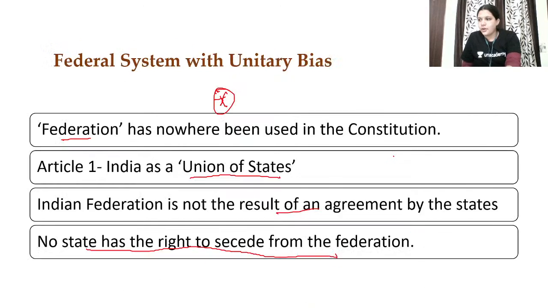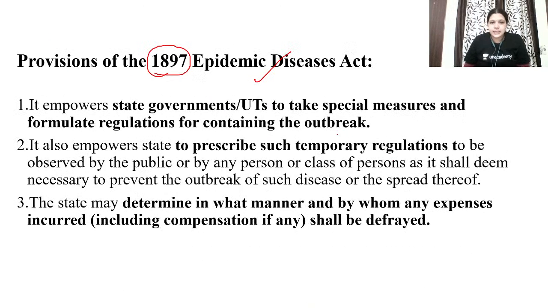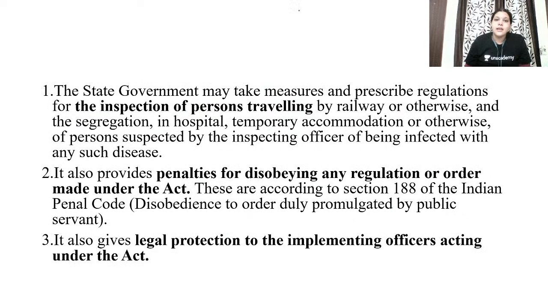So in that format, if you are seeing the 1897 Epidemics Act, I have given all the points, but I am mentioning what are the important things. Here it empowers the state government. See, before independence, the state government and union territory have been empowered to take care. It determines in what manner, by whom, at whose expense it shall be defrayed. So all these things are important. The state government may take measures and prescribe regulations, and penalties for disobeying any order are made under this act. Most importantly, it gives legal protection to the implementing officers. This is the Epidemics Act of 1897.